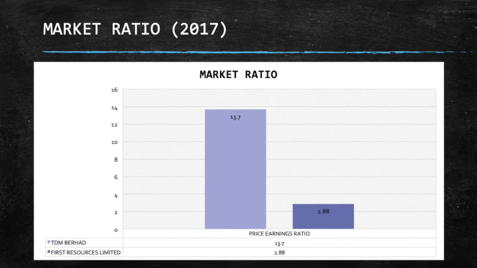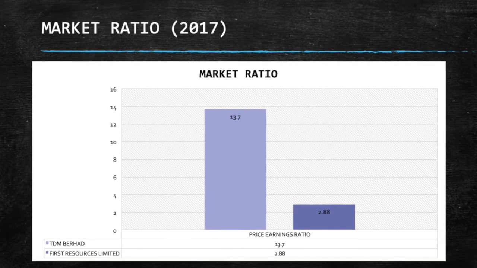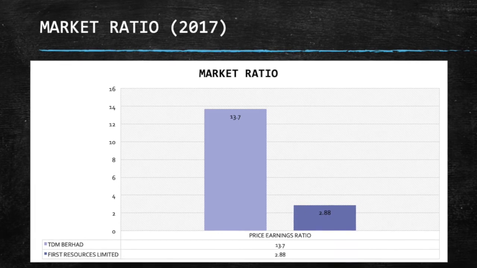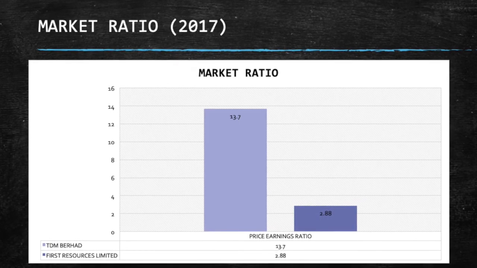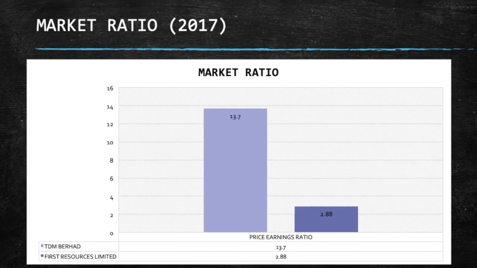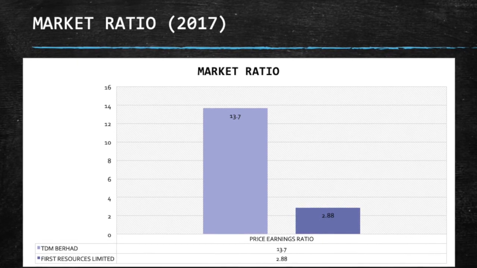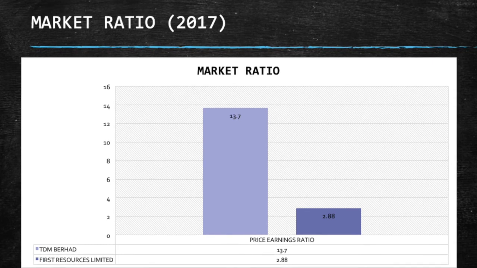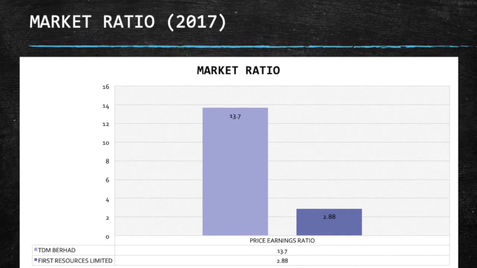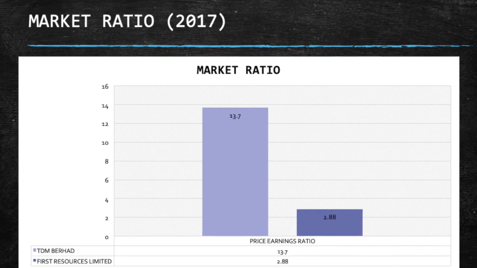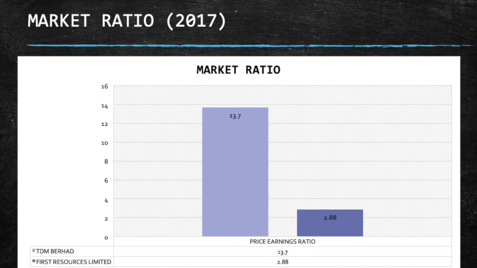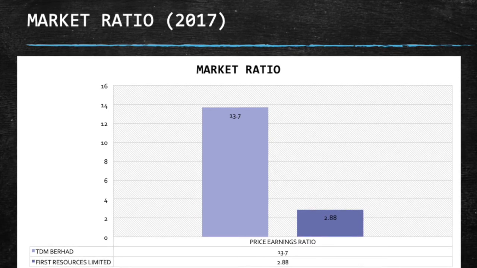For TADM Berhad Company, the price earning ratio indicates 13.7, which means the share is undervalued and should be purchased. However, for First Resources Limited Company, it indicates 2.9, which means the share is overvalued and should be sold. This could prove to be a poor investment and needs an improvement.